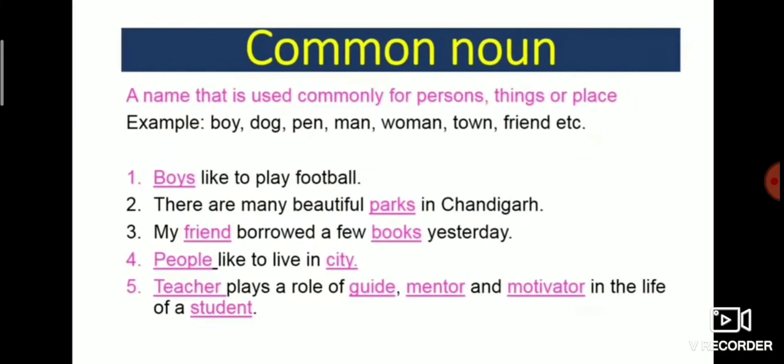Now, let's move further. Second kind, common noun. A name that is used commonly for persons, things or places. For example, boy, dog, pen, man, woman, town, friend, etc. A common noun depicts a whole group or community.